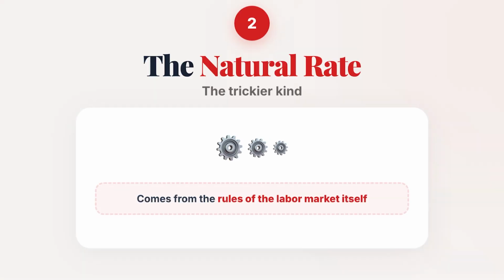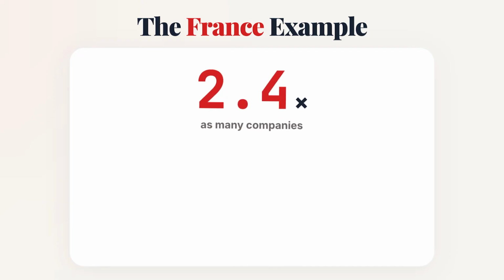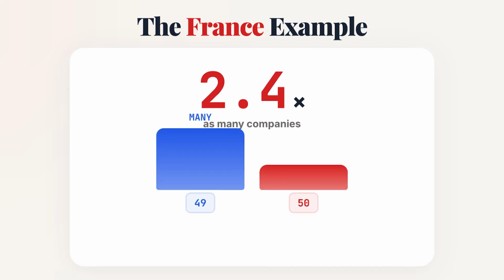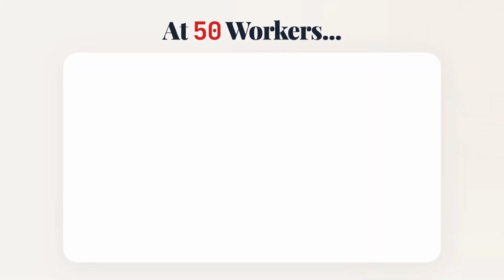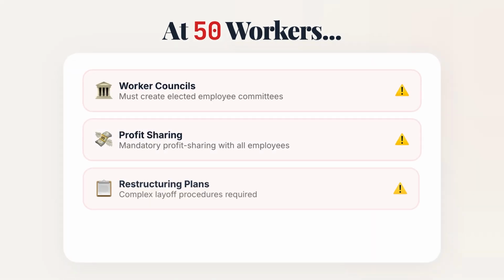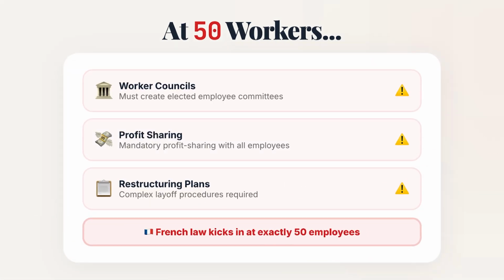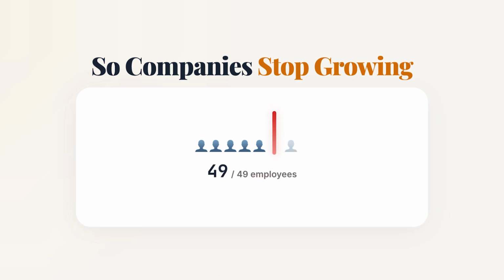Because it comes from the rules of the labor market itself. France has 2.4 times as many companies with 49 employees as with 50. Why? At 50 workers, French law requires worker councils, profit sharing, and restructuring plans. So companies simply stop growing at 49.